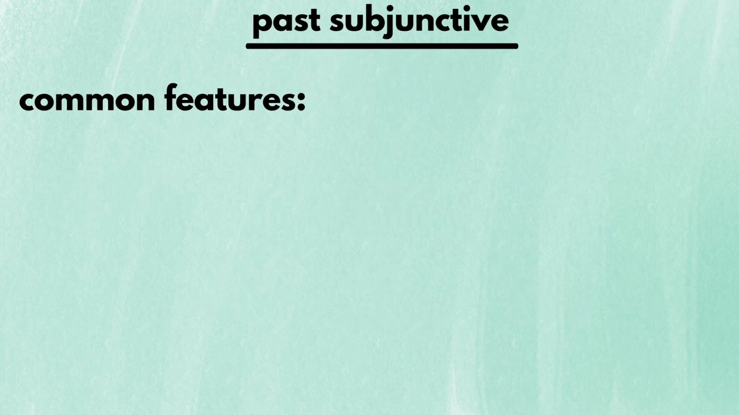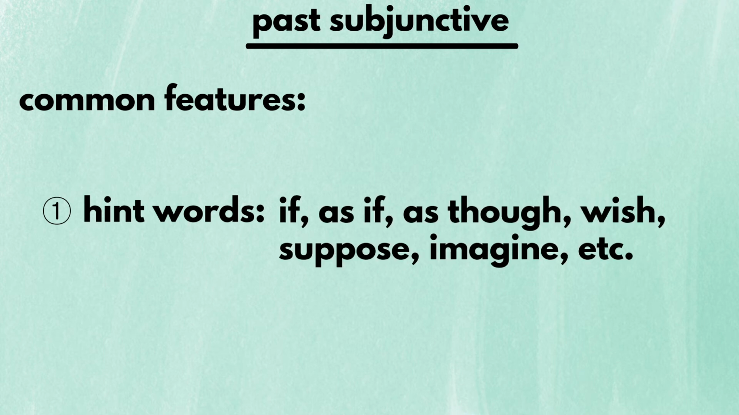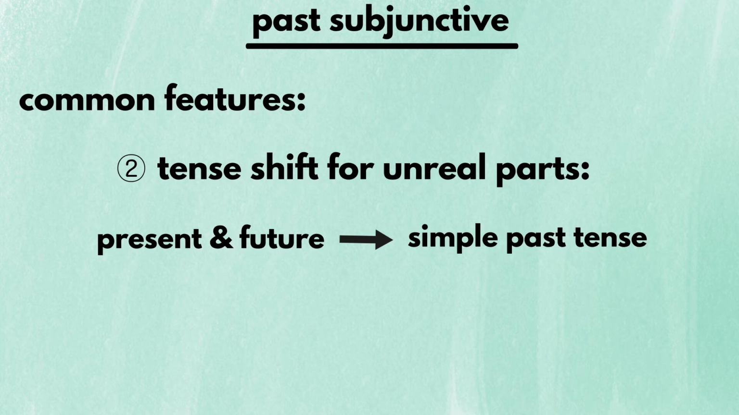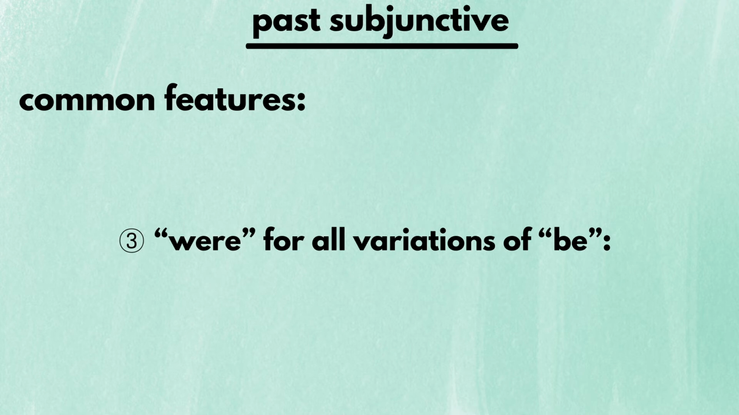However, they do share some common features, so let me show you what they have in common before I talk about each of them in detail. First, you must have some hint words in the sentence. These words include if, as though, wish, suppose, imagine, and etc. Second, for the unreal part of the sentence, you have to shift the verb tense. For unreal things of the present and future, you use the simple past tense. For unreal things of the past, you use had plus pp. Third, all variations of the verb be are replaced with were.